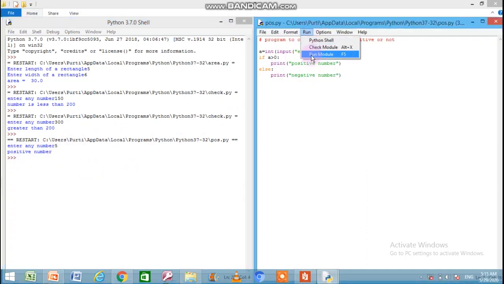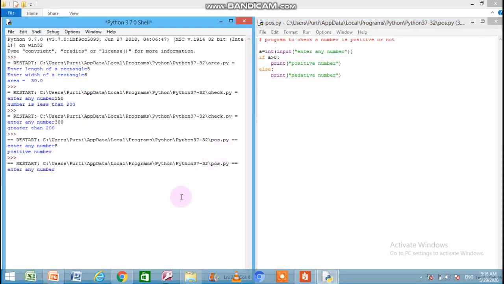Let us run the module again. Now this time I am giving a negative value, -6. It is less than 0. So condition will not become true. It will jump to else part and will execute the set of statements written in the else part. So enter. You can see negative number. So in this way you can place different set of statements in the true part of the program or in the false part of the program. According to the condition's result, the particular set of statements will execute.